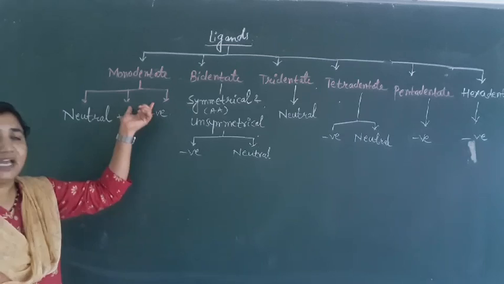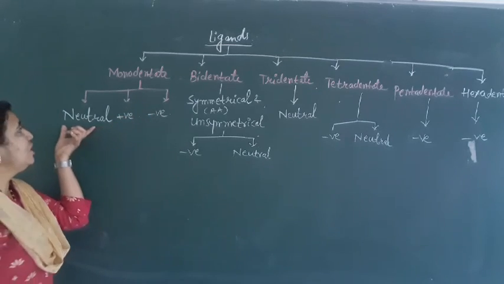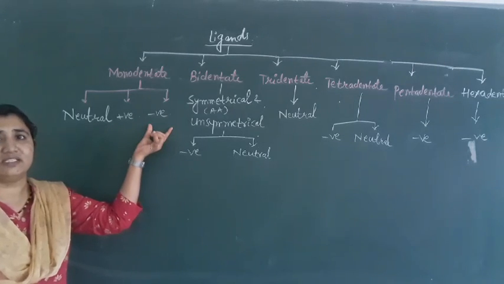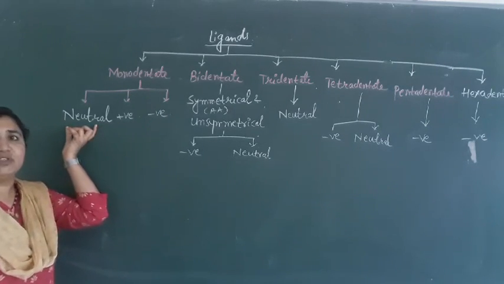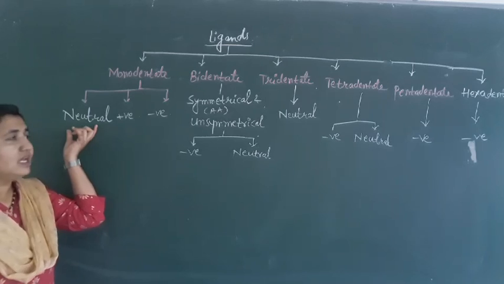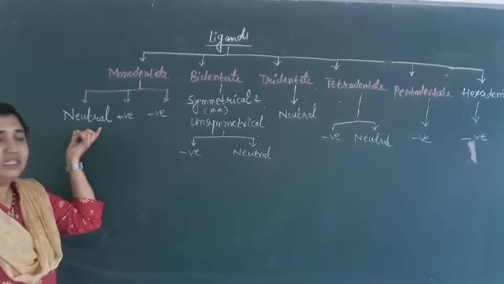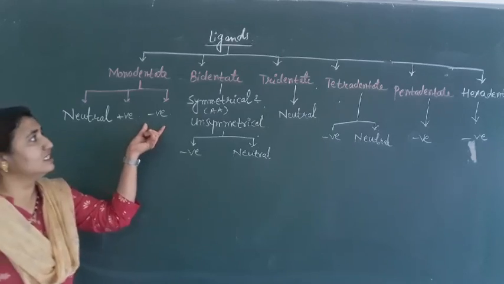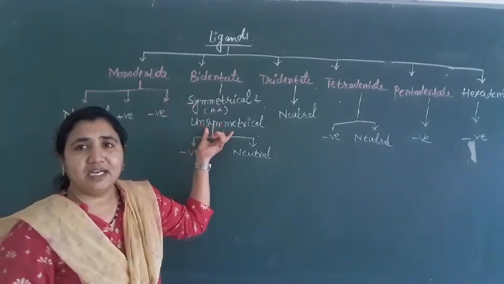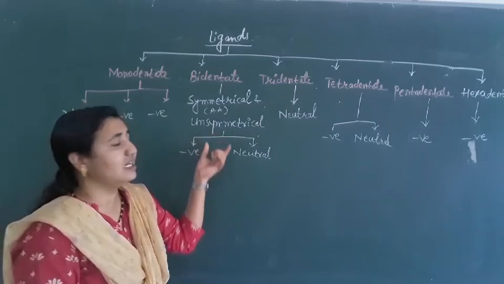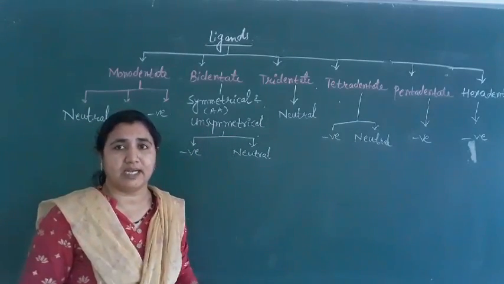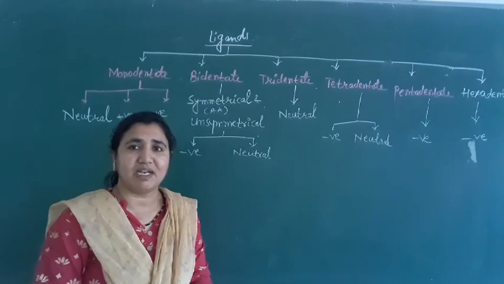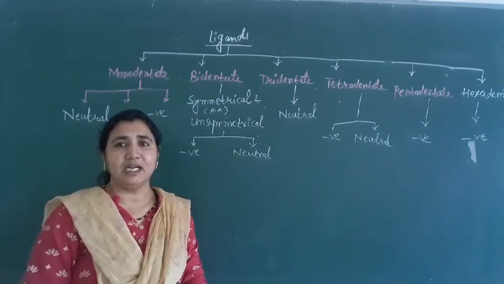These monodentate ligands are further classified as neutral ligands, positive ligands and negative ligands. Neutral ligands are neutral molecules which contain a lone pair. Next we have bidentate ligands. Ligands which contain two donor atoms and can form two coordinate bonds with the central metal atom are called bidentate ligands.